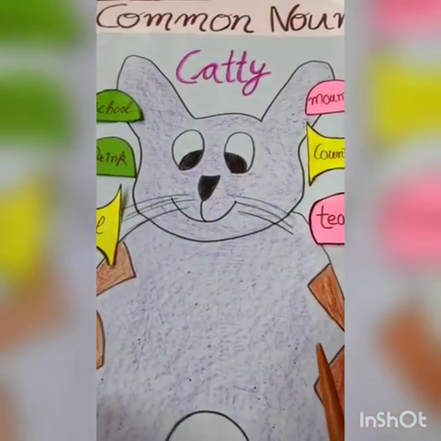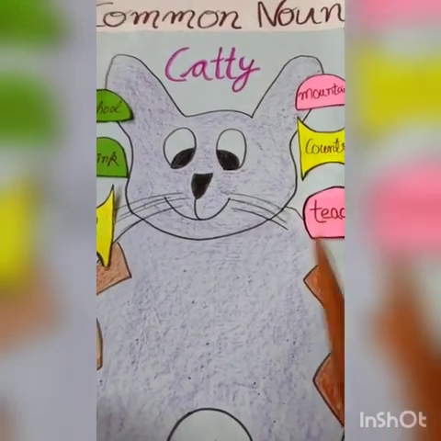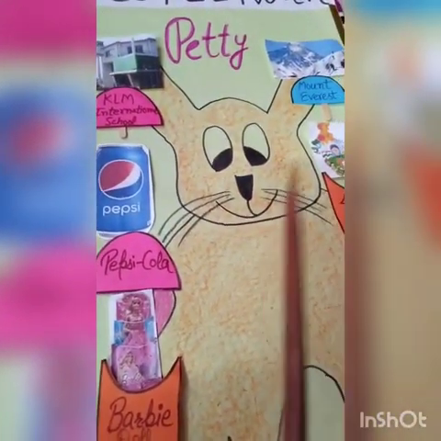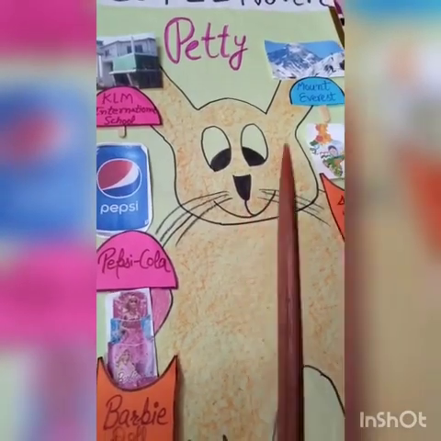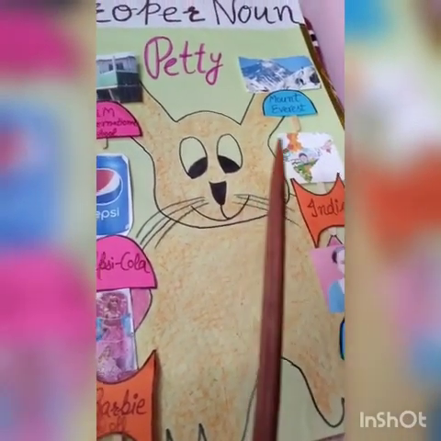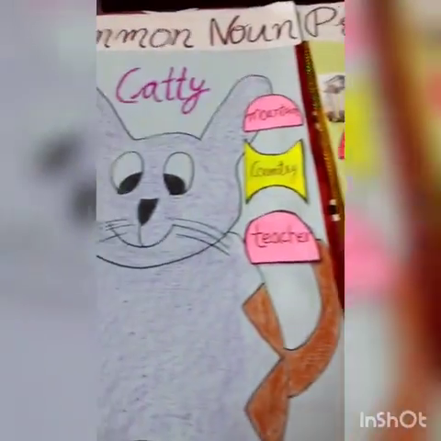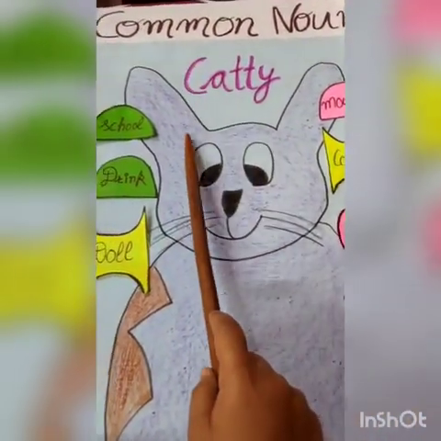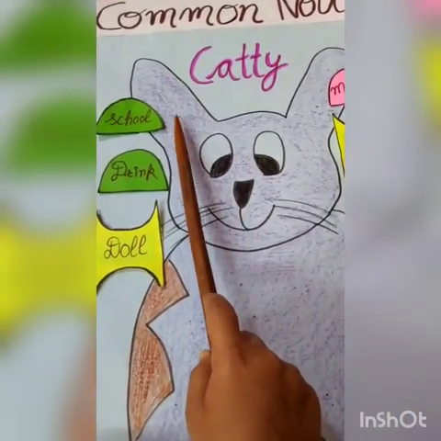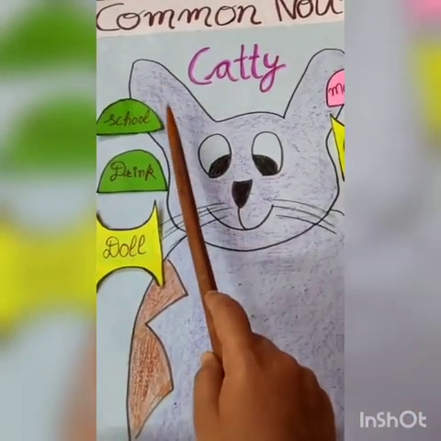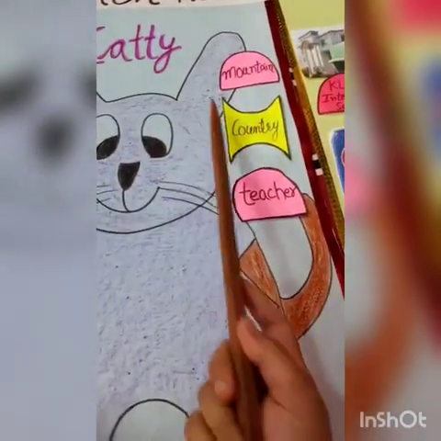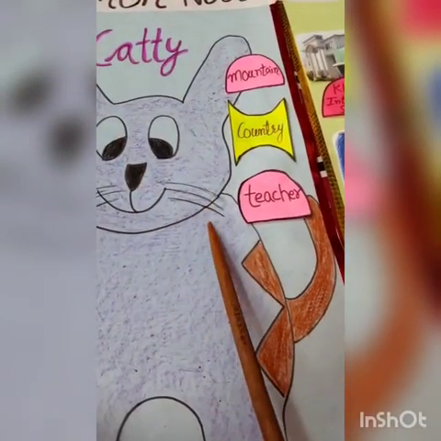Common noun, as I told you, is a name given in common to persons, things, animals, places. And what is proper noun? Proper nouns are the special names of particular persons, places, things or animals. And I hope with the help of these examples you can easily understand that in common noun we do not refer to a particular, specific thing, like any school can be, any drink can be, doll can be, mountain can be, a country can be, teacher can be.